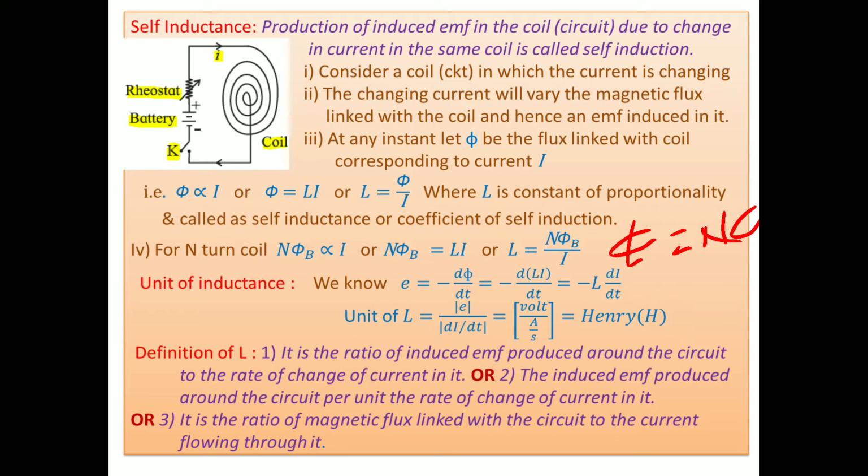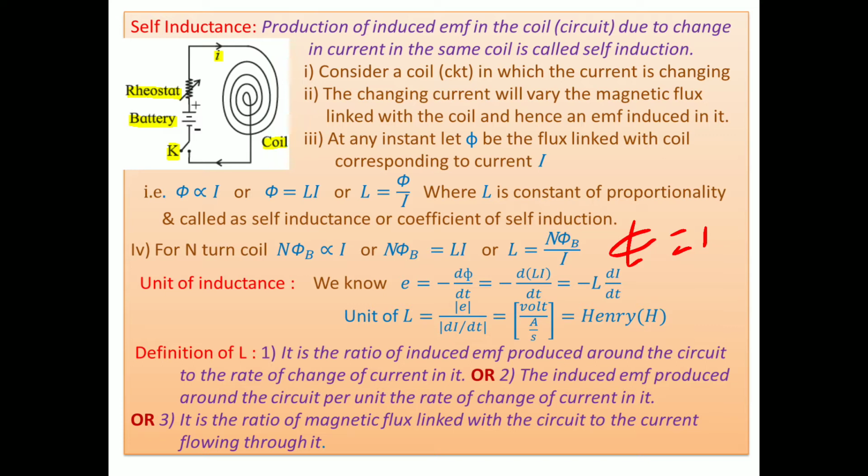So L equal to mod of E upon mod of di by dt. The unit of E is volt, unit of current is ampere, and time is second. So volt per ampere per second, and it is called the Henry.